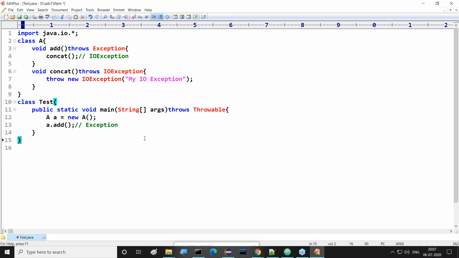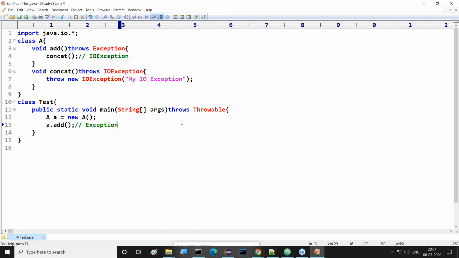Guys, now tell me, all of you, who calls this main method? Who is calling this main method? JVM is calling this main method. So finally, this exception will be bypassed to the JVM. The exception will be bypassed to the JVM.